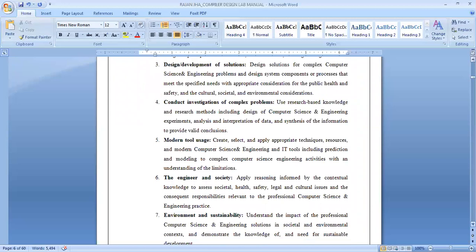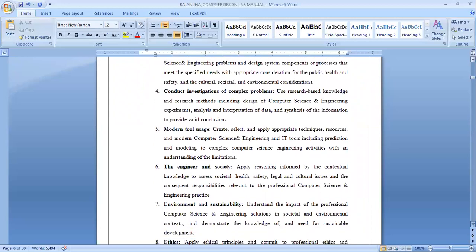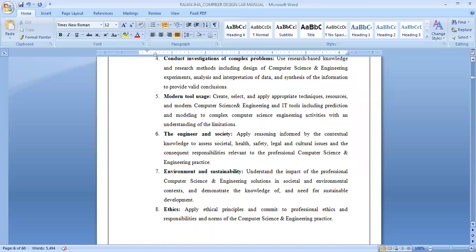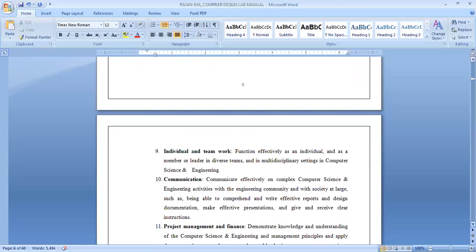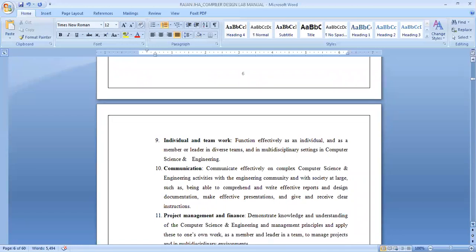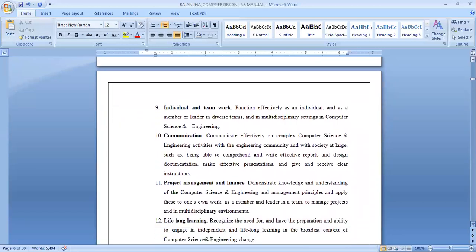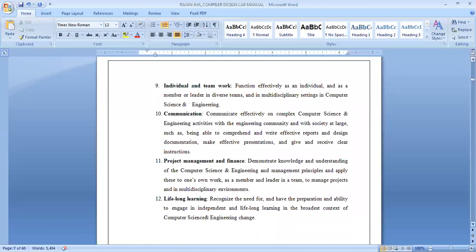Number 6, the engineer and society. Number 7, environment and sustainability. Number 8, ethics. Number 9, individual and teamwork. Number 10, communication. 11, project management and finance. And 12, lifelong learning. So these are the 12 POs defined by the NBA.